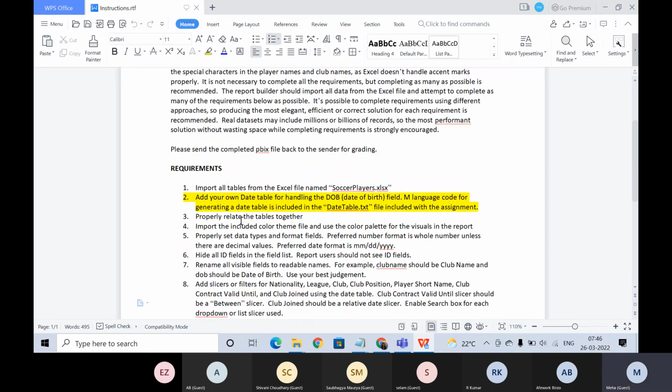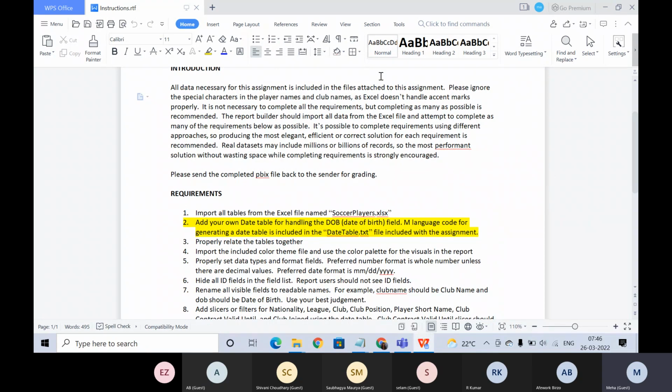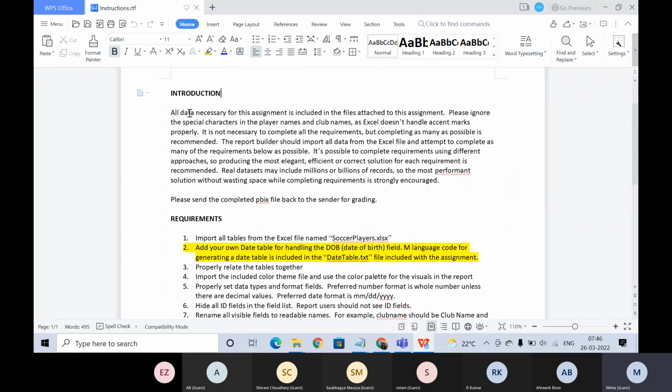You guys are able to see my screen, right? Yes. I'll quickly read it out. All data necessary for this assignment is included in the files attached. Please ignore the special characters in the player names and club names, as Excel doesn't handle accent marks properly.